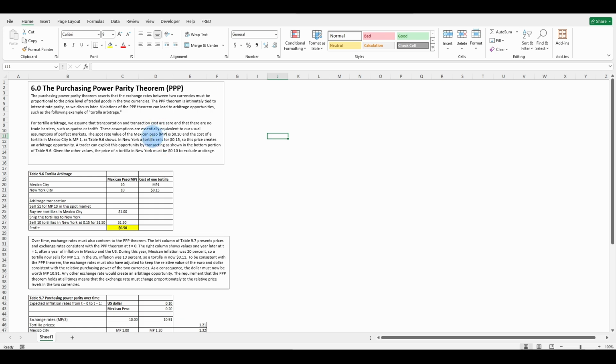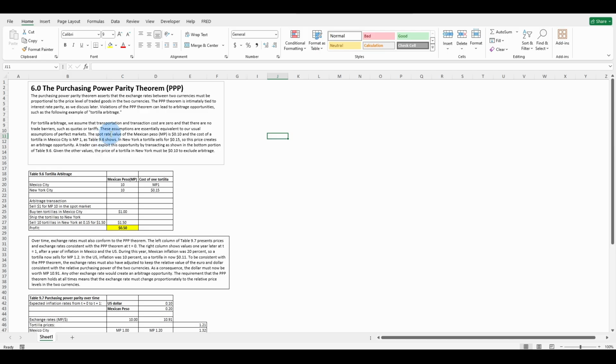Tortilla arbitrage? Yeah, this is just a very simple example. For tortilla arbitrage, we assume that transportation and transaction costs are zero. You just go with this, okay? This is not a realistic expectation, but for understanding arbitrage, this is a good example. So assuming that transportation and transaction costs are zero and that there are no trade barriers such as quotas or tariffs, these assumptions are essentially equivalent to our usual assumption of perfect markets.